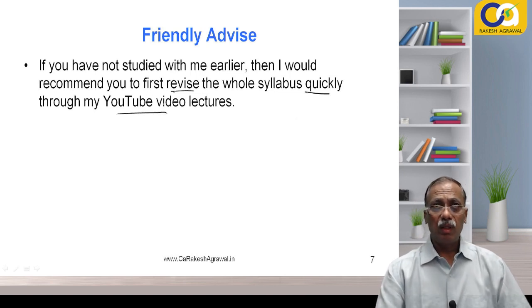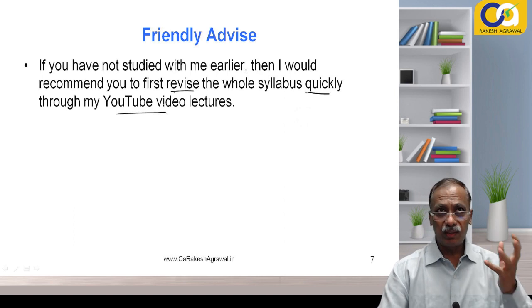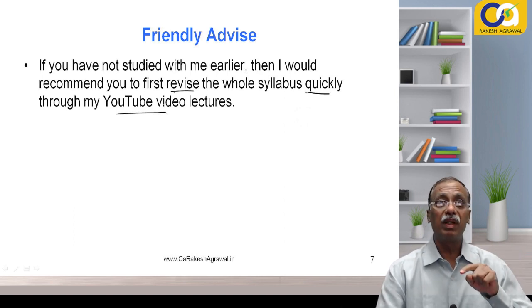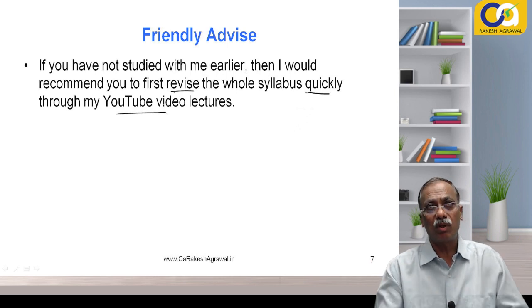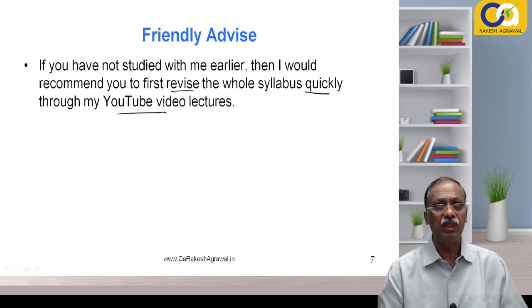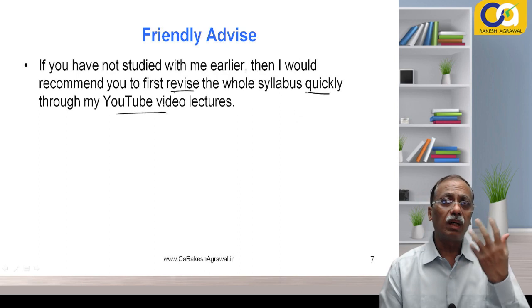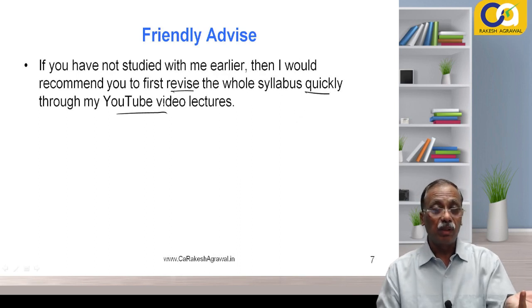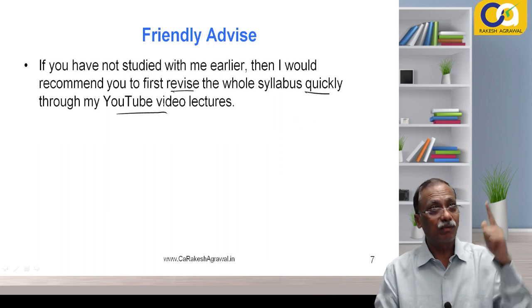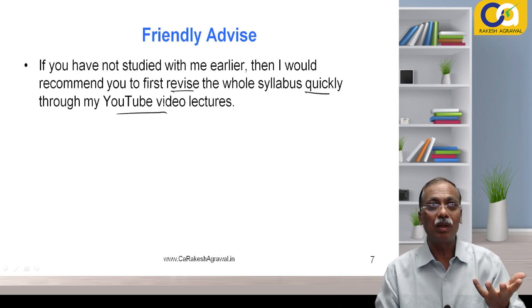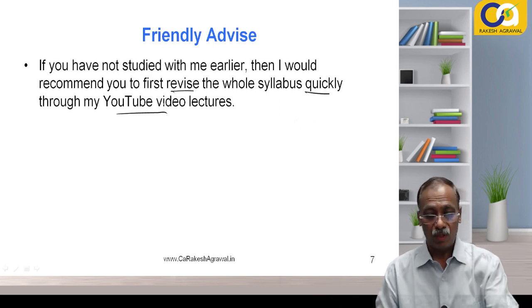Reason is simple. If you have not revised the subject, you will not understand the paper discussion. Because the first question in the exam could be from any chapter of costing. There are so many chapters in costing, around 15 chapters. The first question can come all of a sudden from any chapter. And if you are assuming that I am here going to teach the regular batch from ABCD, naturally that is wrong. It is just an exam paper discussion.